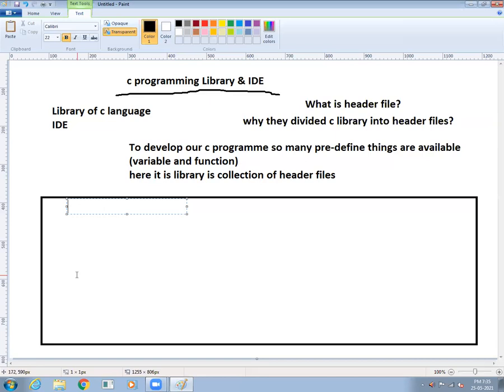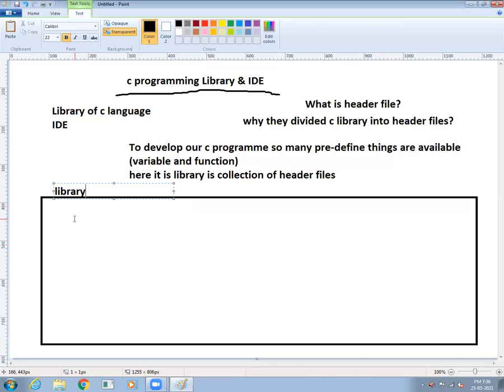In the same way, in a library also, so many predefined things are available. Many predefined functions and predefined variables are available in the C language.